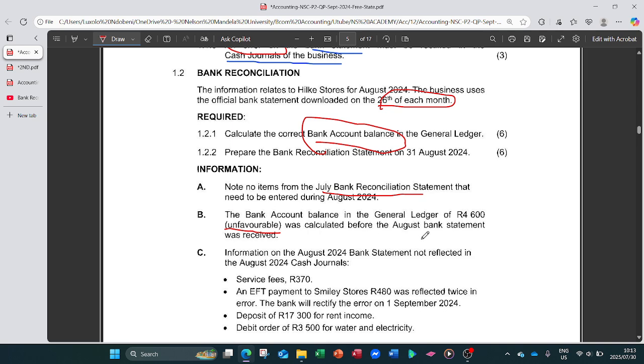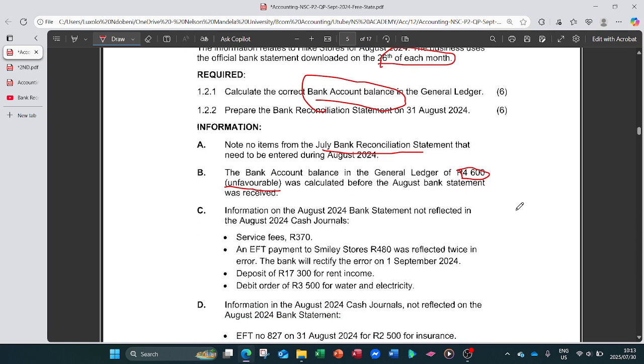Okay, so before the August bank statement, this means that this balance, this 4,600, is the balance that was calculated before the bank statement was received from Capitec, let's say from our business bank account. So that means that 4,600 doesn't include all the amounts from the bank statement.